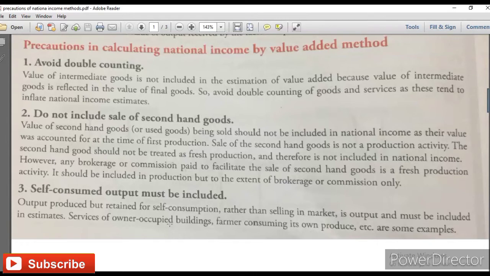So while calculating your national income by the value added method, you should keep these things in mind. You should avoid double counting. Do not include sale of second hand goods, and self consumed output must be included. Let's see next.